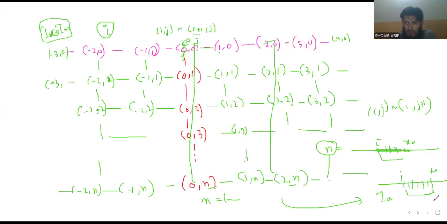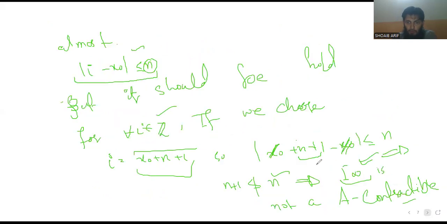But it should hold for all i, and there exists an i, namely x naught plus n plus 1. If we substitute it in this equation, according to our diagram, we get a contradiction. So we defined and proved that I infinity is not contractible.